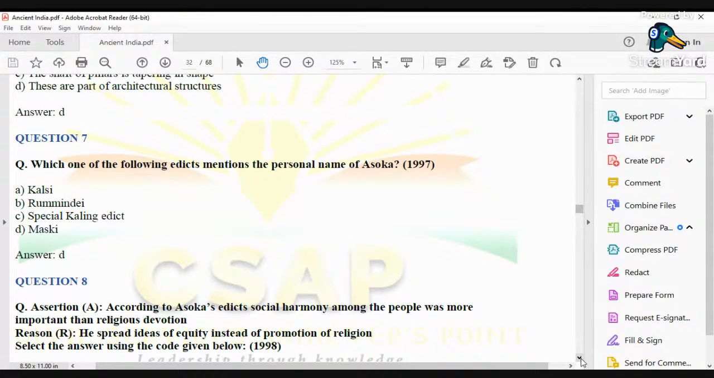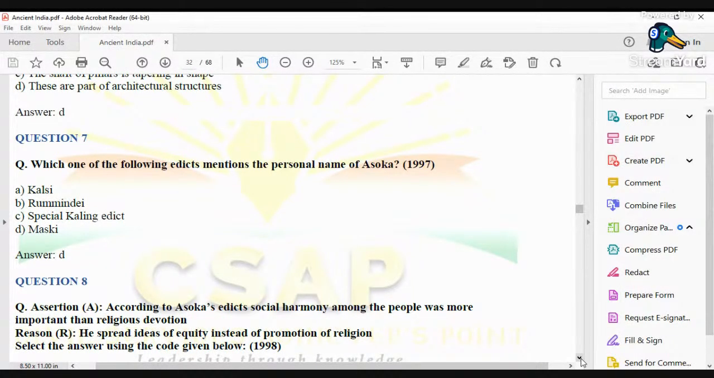But when the Maski Edict was discovered, it became very clear that Ashoka and Devanam Piya Piyadasi are the same person. How can we say that? Because the name which you will find in this particular edict, known as the Maski Edict, is Devanam Piya Ashoka. This makes it very clear that Devanampiya, a word used in most of the Ashokan edicts, and Ashoka are the same person.